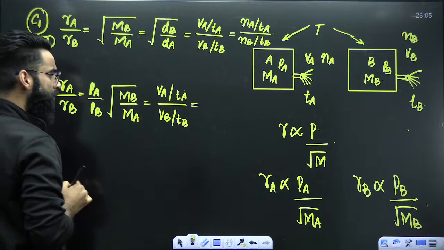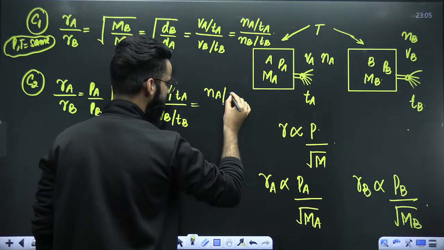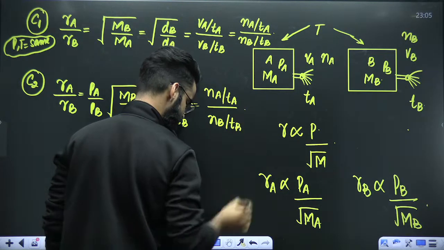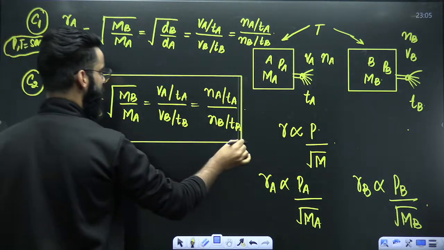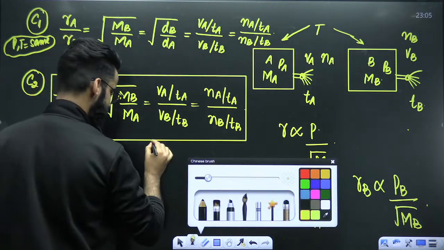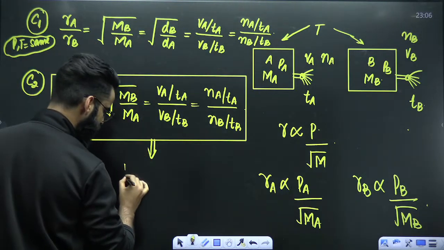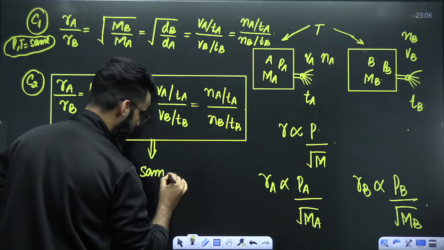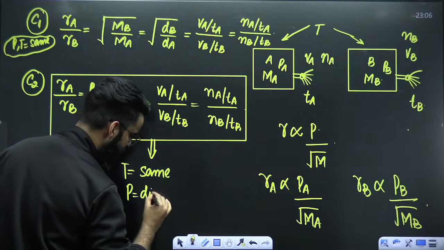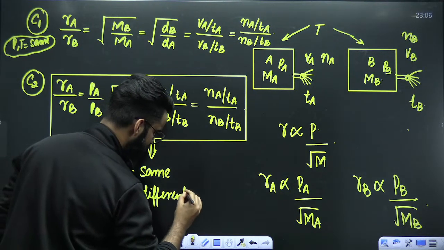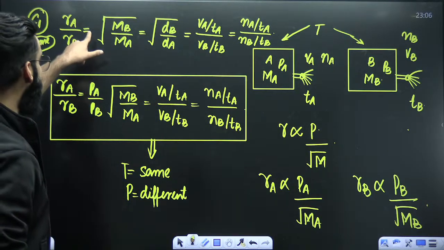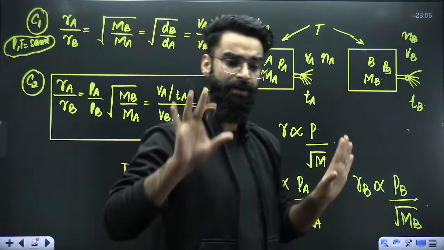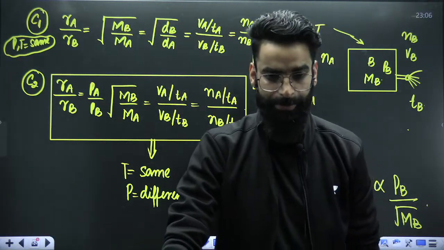Same thing you can write in terms of moles. Moles of A coming out of the container in time TA. Moles of B coming out of the container in time TB. So this is one more relation which you are going to remember from now on. This particular result is valid when the temperature of both the gases is kept the same, but the pressure of the gases is kept different. The first result is valid when pressure and temperature of both the gases are the same. The second result is valid when temperature is the same but pressure is different. I hope it's clear to everyone.